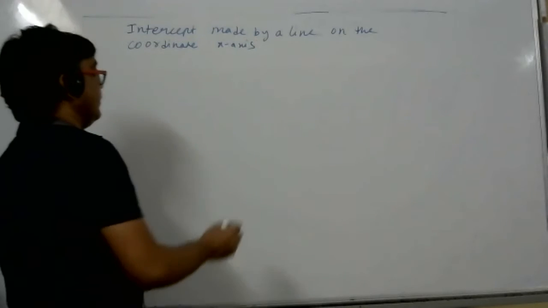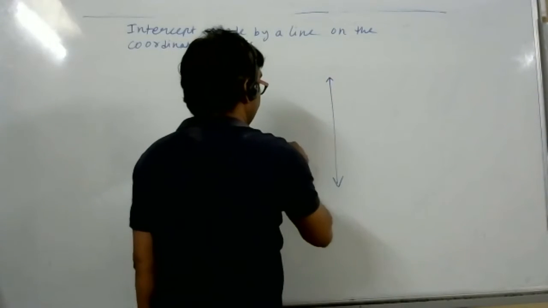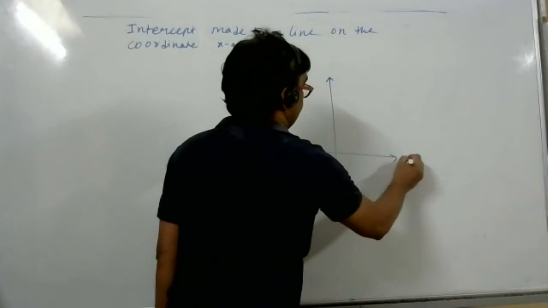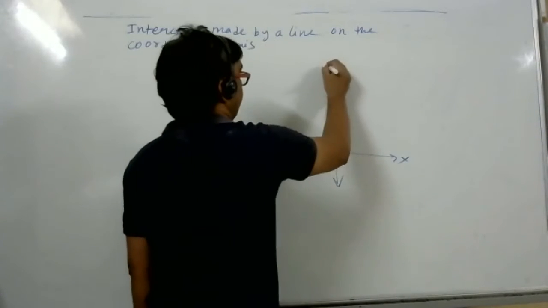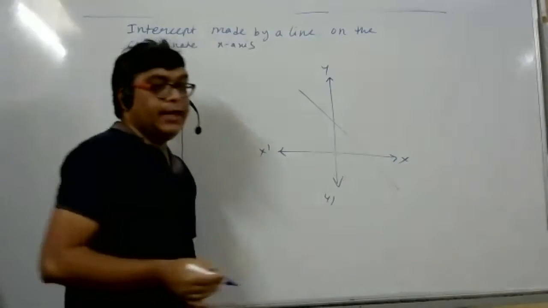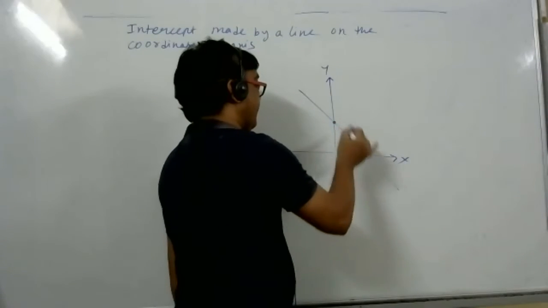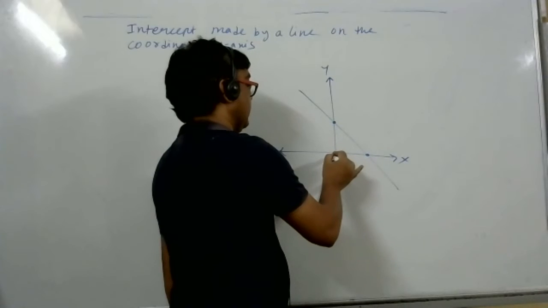New concept. See here. If I draw the coordinate axis x dash, y dash, and if I draw a line like this way, the line will intersect x-axis and the line will also intersect y-axis somewhere in most of the cases.